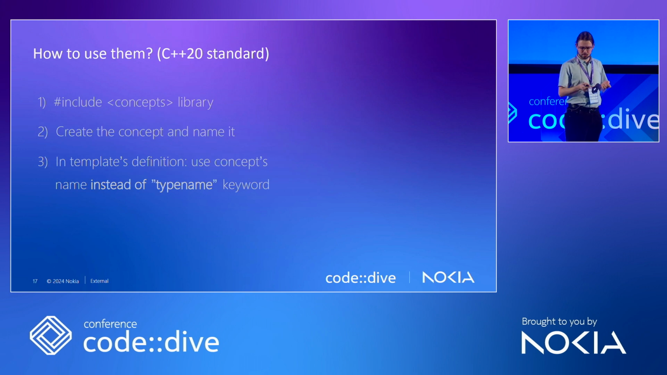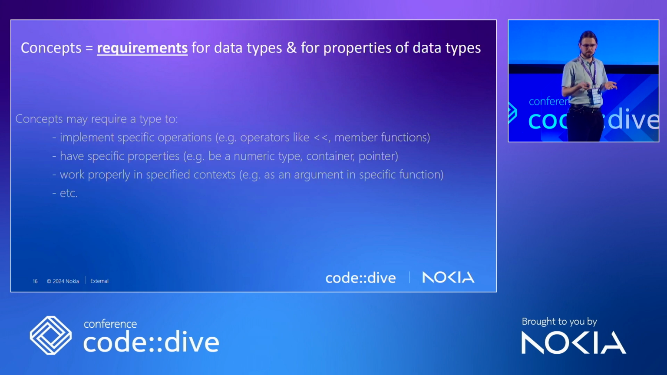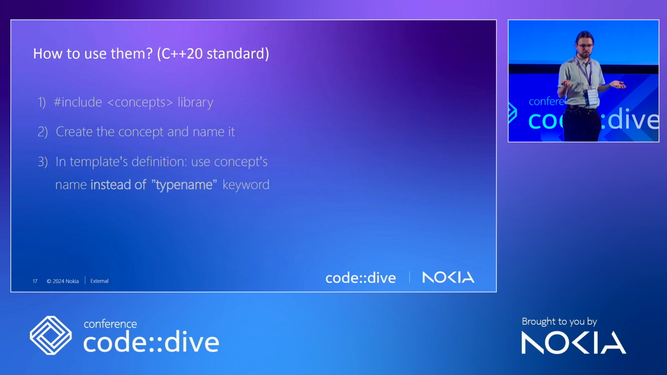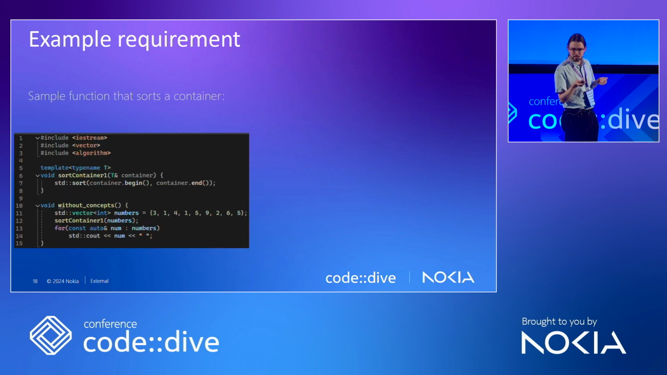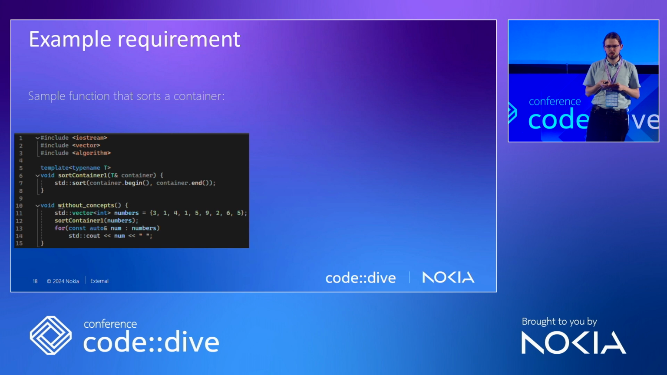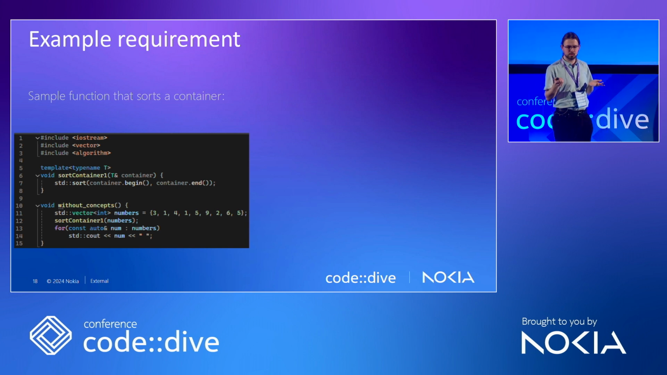And that's the functionality. What do they do? But how do we use them? It's also very simple. We include the concepts library, then we create a concept and we name it, and we substitute the typename keyword for our concept's name. So it's very easy. So maybe we will give an example. Right now it's just a regular function that sorts a container, be it a vector, list, maybe deque, or anything else. So we have this template function, and we sort the container inside. That's it. So how do we do it with concepts?